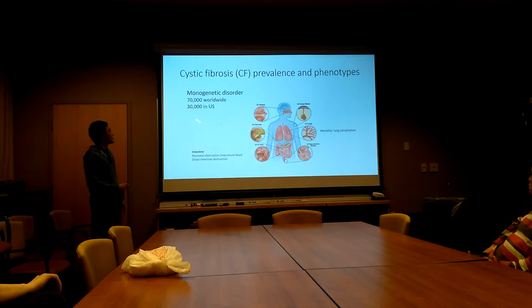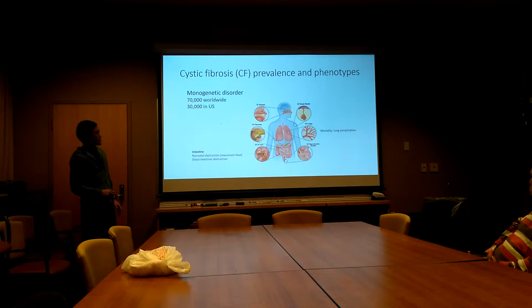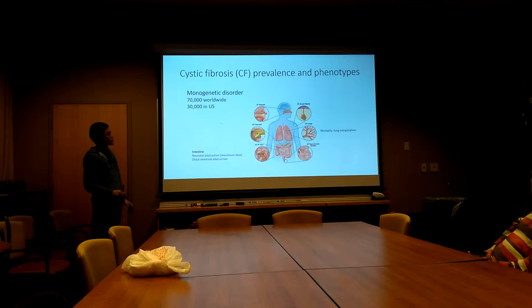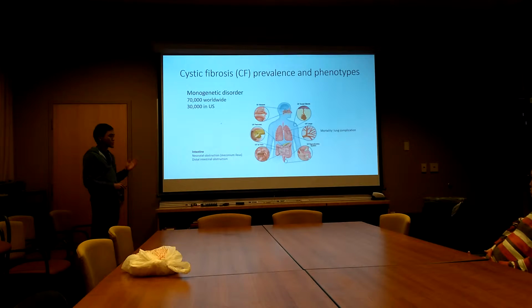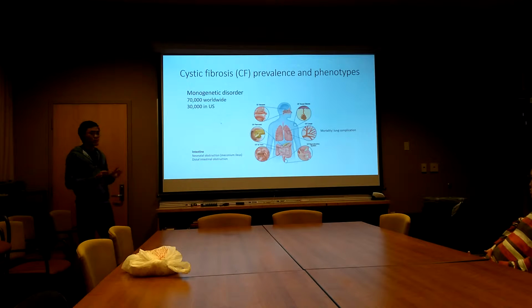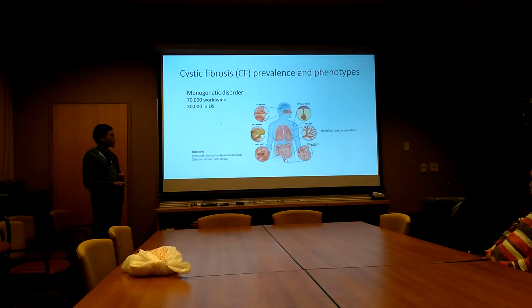Cystic fibrosis is a monogenic disease. It affects about 30,000 people in the US, and it affects different types of epithelial cells across the body, in different organs. For example, the sweat glands and also lung epithelial cells. The mortality of cystic fibrosis is caused by lung complications, including bacterial infections and lung fibrosis. My research focuses on the intestinal epithelial cells, which are involved in the phenotype of meconium ileus, an obstruction of the intestinal gut in newborn babies, and also the chronic intestinal constipation observed in adult patients.